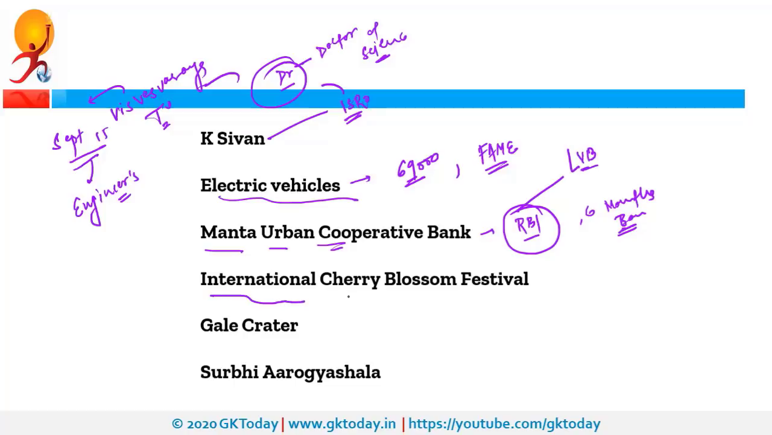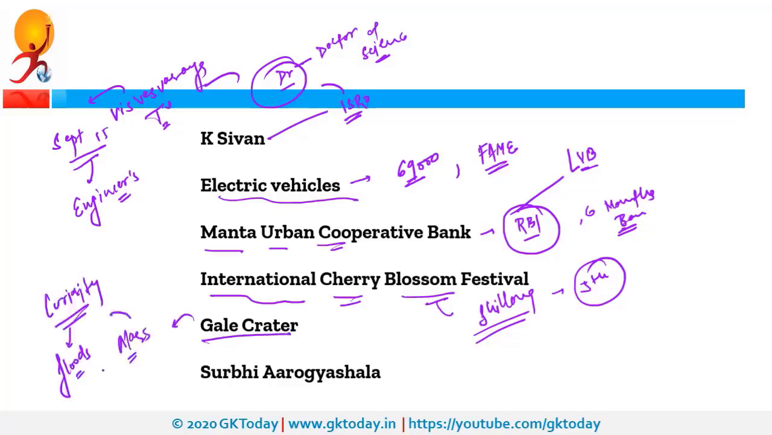Next is the International Cherry Blossom Festival. Every year this festival is organized in Shillong. It is the capital of Meghalaya, and this time it was supposed to be the 5th edition, but it was cancelled due to the COVID-19 pandemic. Next is Gale crater. This is a crater on Mars. Now the Curiosity rover found evidence of floods in this crater on Mars, and this Curiosity rover is from NASA, that is the space agency of USA. NASA stands for National Aeronautics and Space Administration.